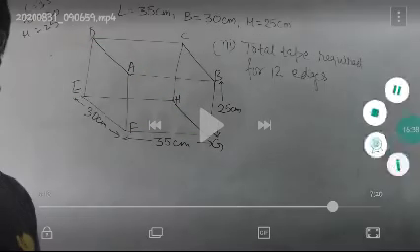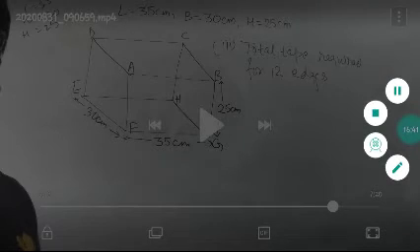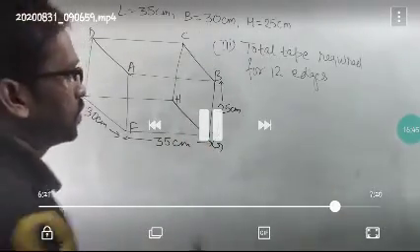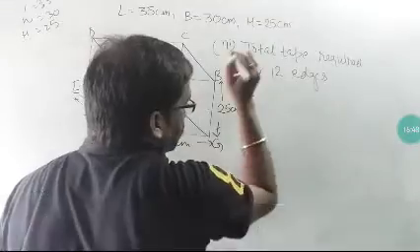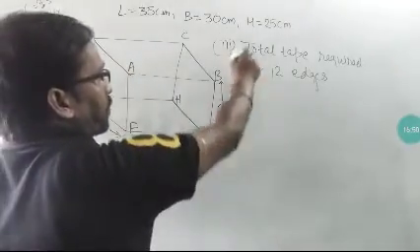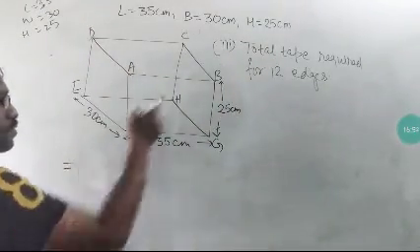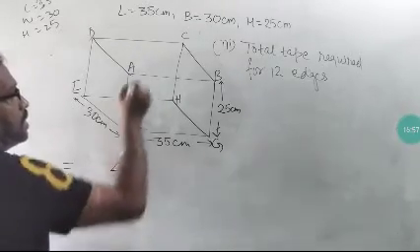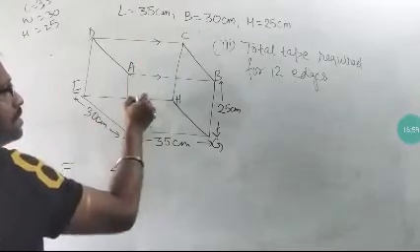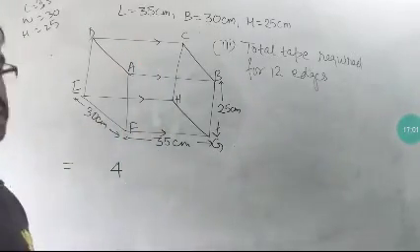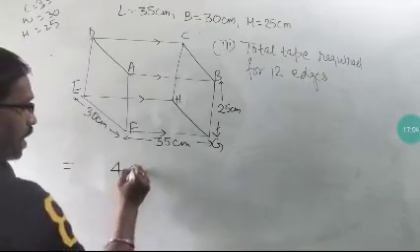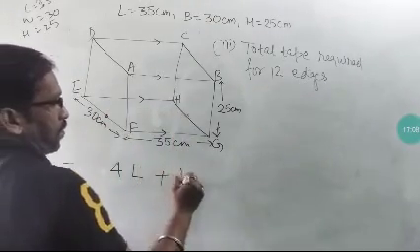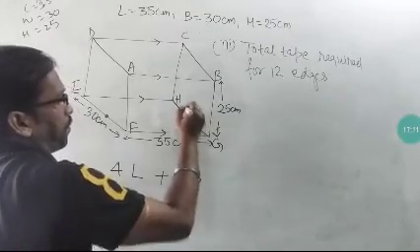So very easily we can find the value. The total tape required for 12 edges will be 4 times length, 4 times breadth and 4 times height, that is 4L plus 4B plus 4H.